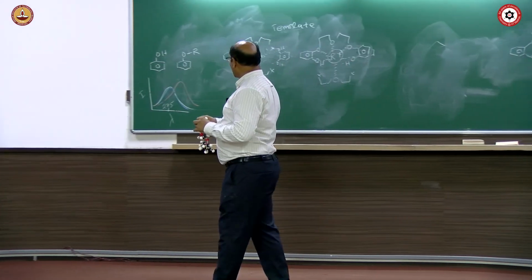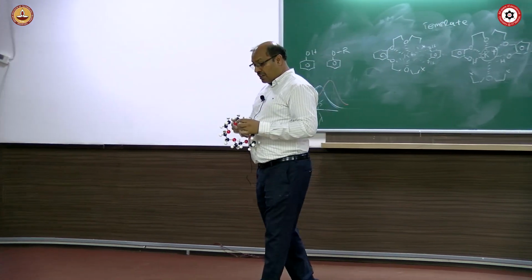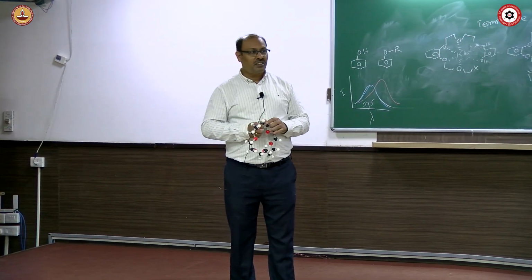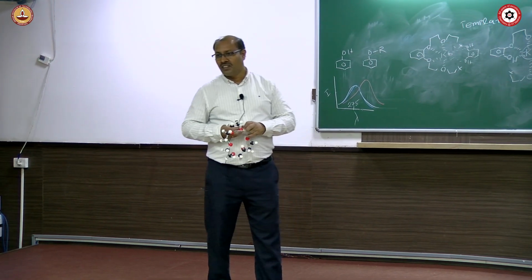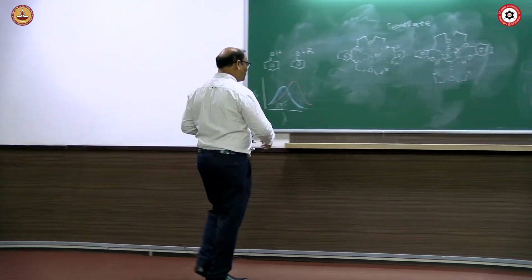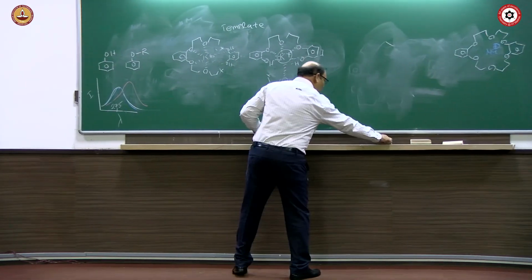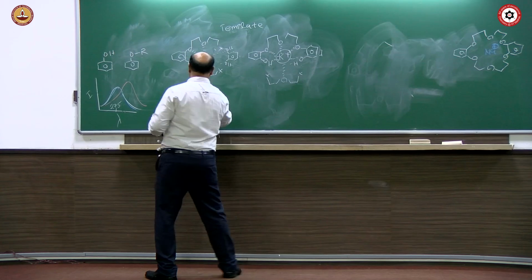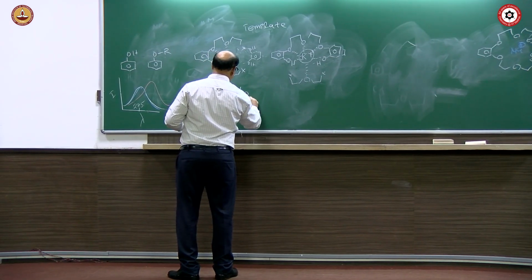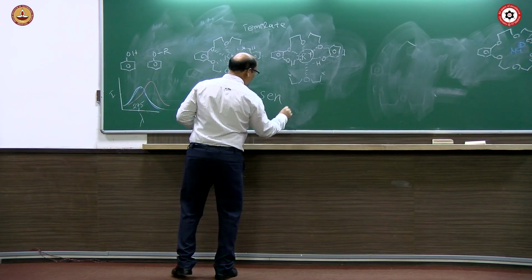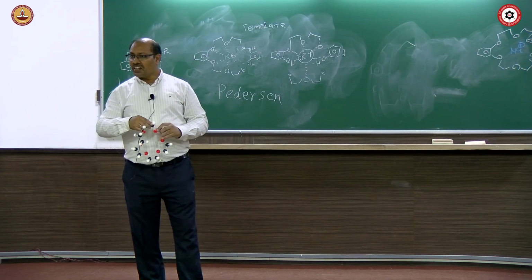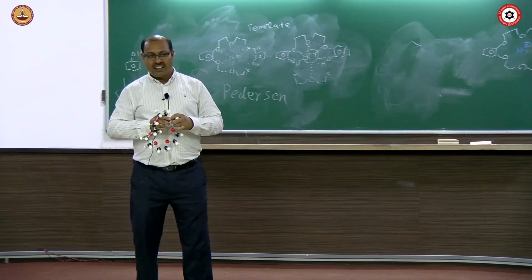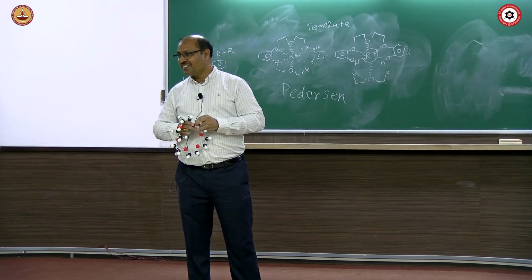And who prepared this compound? His name is, do you know? No? Pedersen. Charles J. Pedersen. He was working in a company as a chemist after MSc, not PhD.